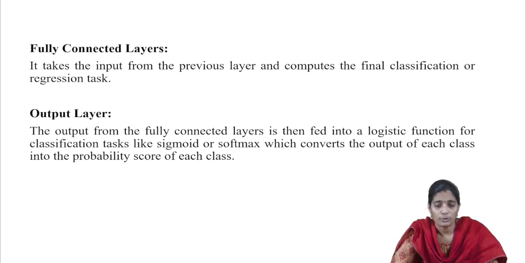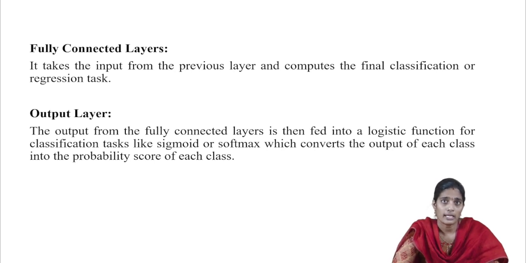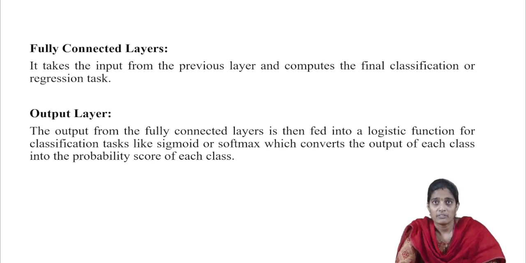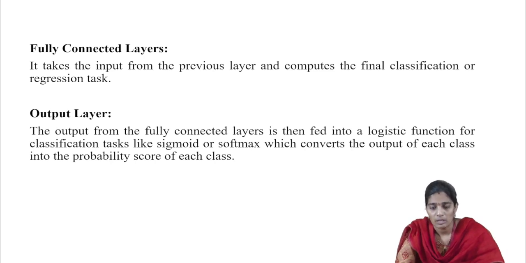In this, we are going to use two activation functions, either sigmoid or softmax. When we are working with binary data, we are going to use the sigmoid activation function. When we are working with multi-class classification, we are going to use the softmax activation function. These activation functions convert the output of each class into the probability score of each class.